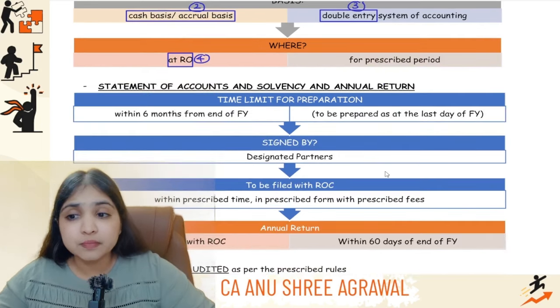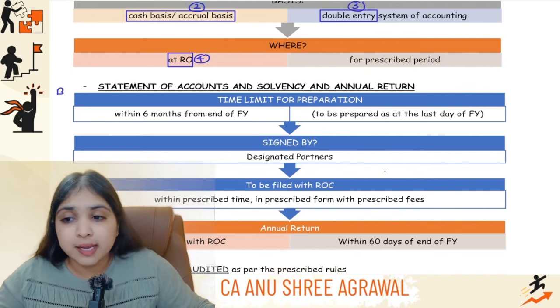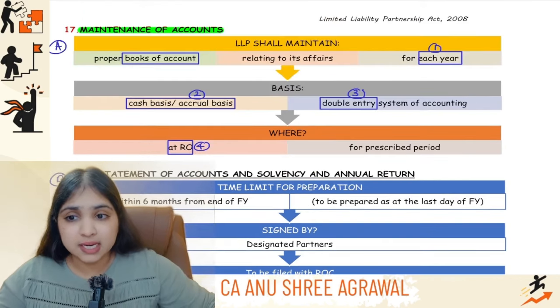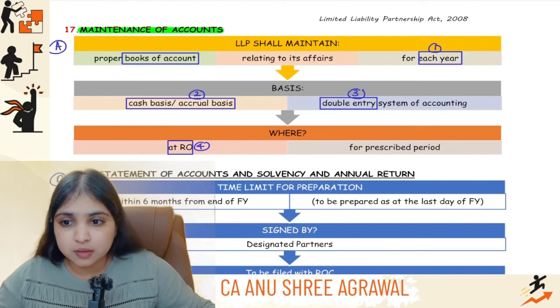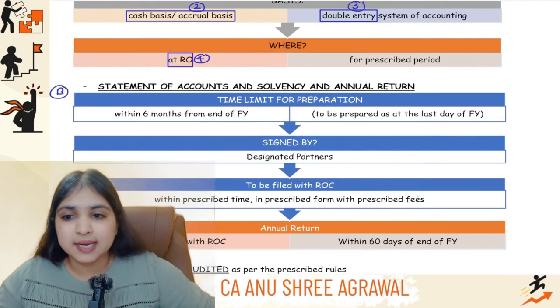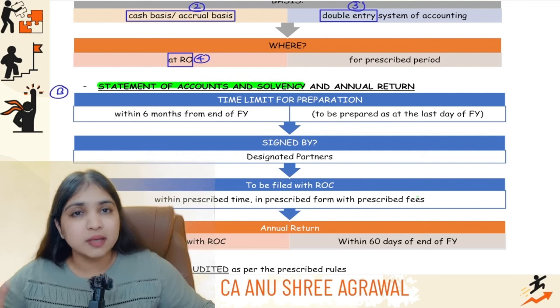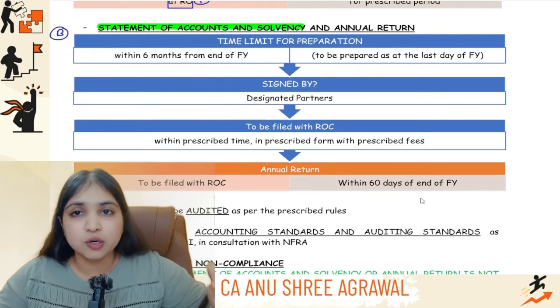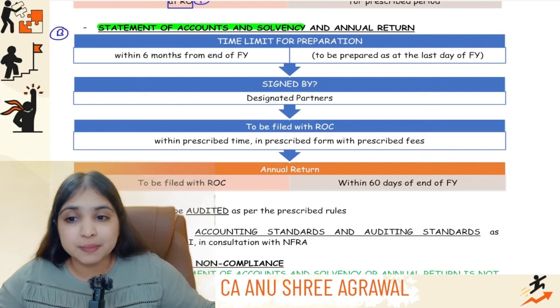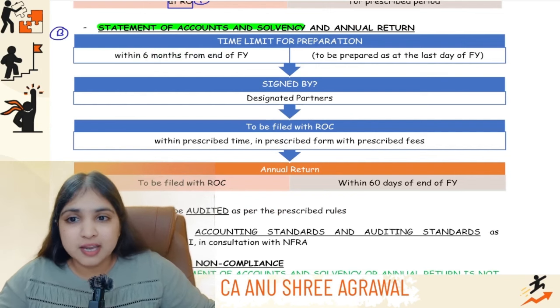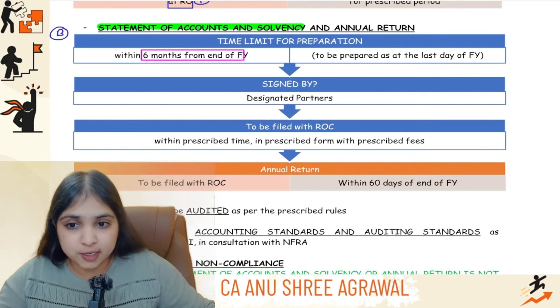Okay guys, now come to the second part, part B. In our first part we were talking about books of accounts. In the second part, we're talking about statement of accounts and solvency. Now, the LLP has to prepare something called as statement of accounts and solvency. This has to be prepared within 6 months from the end of the financial year. So, when does it have to be prepared? Within 6 months from the end of the financial year.